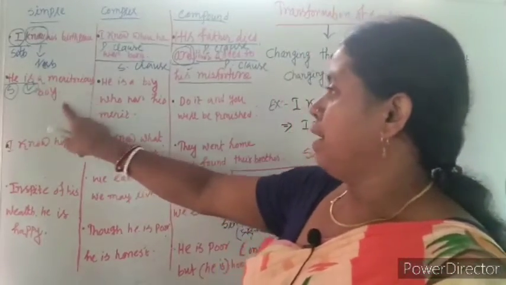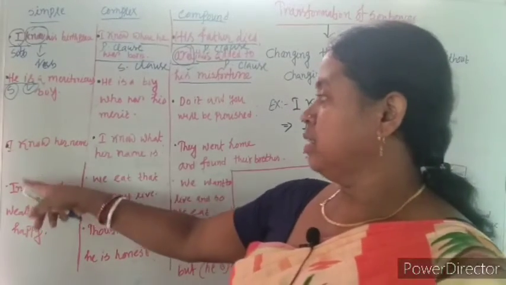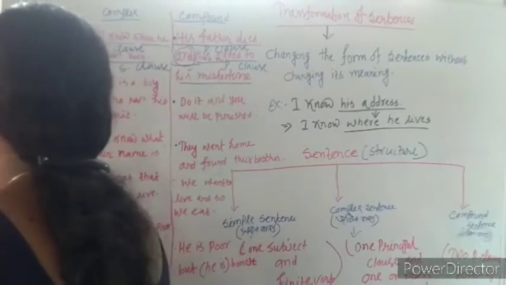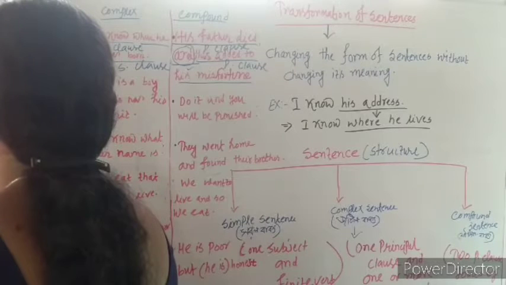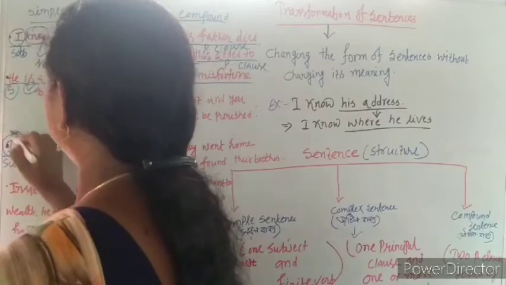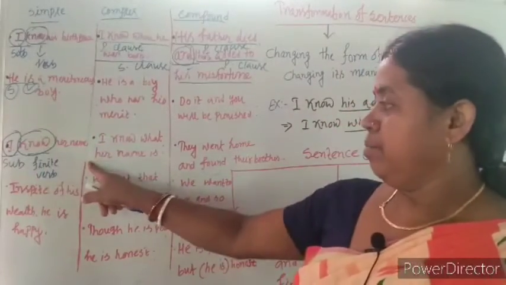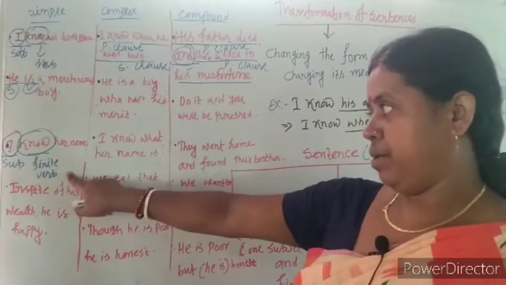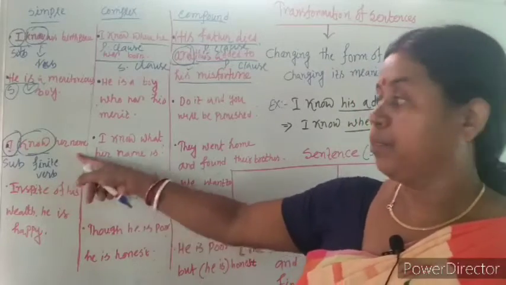So, he is a meritorious boy is a simple sentence. Another example, I know her name. Here, I is subject, know is finite verb. There is only one subject and one finite verb. So, I know her name is a simple sentence.